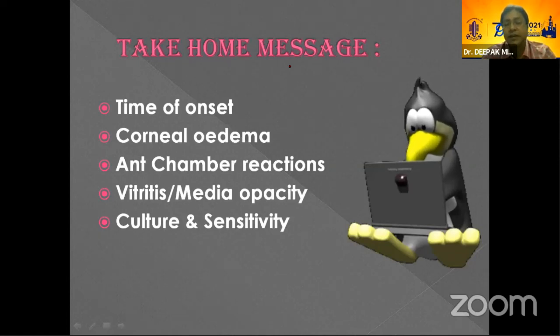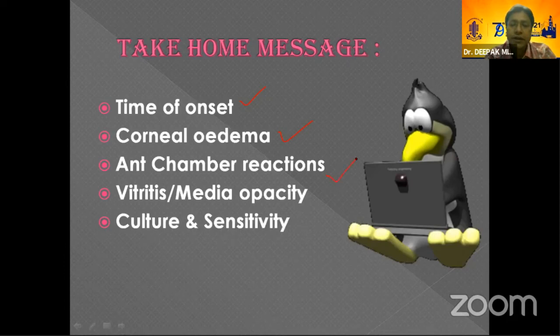Whenever there is any doubt whether it is TASS or endophthalmitis, first make a chart of the time of onset. Take a clear history from the patient, because only the patient can give you a clear history. Look into the corneal edema, whether it is limbus to limbus or not. Anterior chamber reaction. Posterior chamber findings like vitritis, and culture and sensitivity is important.